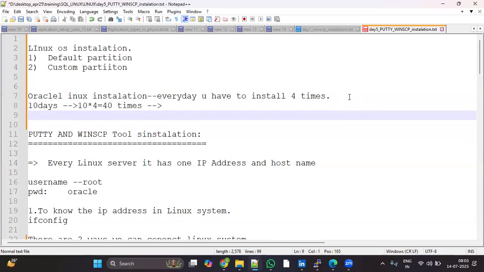If you practice every day 3 to 4 times, after 1 week you can install the operating system step by step without documentation, without a record. It is not enough to do it one or two times. Every day you have to practice 3 or 4 times. After 10 days, you should be familiar with the Linux installation and be able to install the Linux operating system without documentation. That is mandatory.